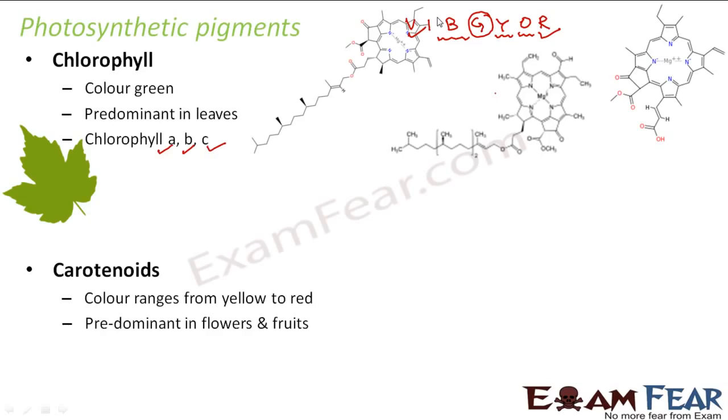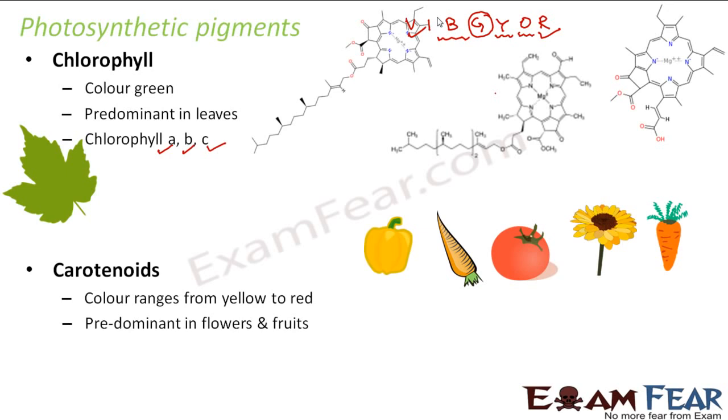Now carotenoids and chlorophyll both are present inside the plant, but the part of the plant where chlorophyll is more will appear green. The part of the plant where carotenoids are more will appear colorful, maybe yellow, orange or red. The presence of these carotenoids is the reason for these colors of different vegetables, fruits and flowers: the red color of a tomato, the orange color of a carrot, or a flower, a rose. All these colors come from the presence of these carotenoids.